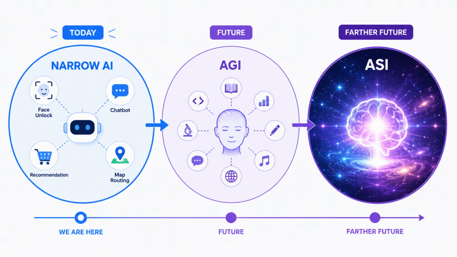Beyond AGI, people talk about superintelligence. That means AI smarter than humans across many areas. But this is still a future concept. So today, narrow AI exists, AGI is a future goal. Superintelligence is a future possibility.